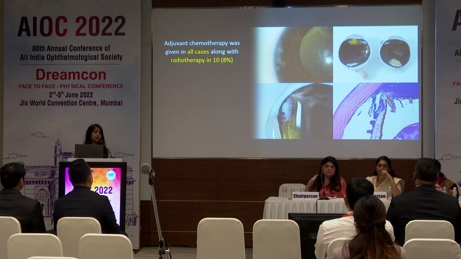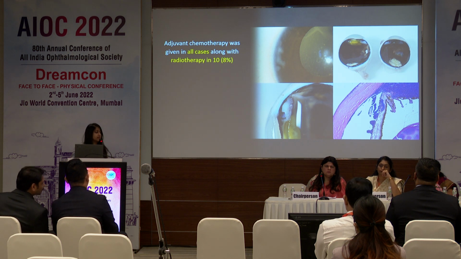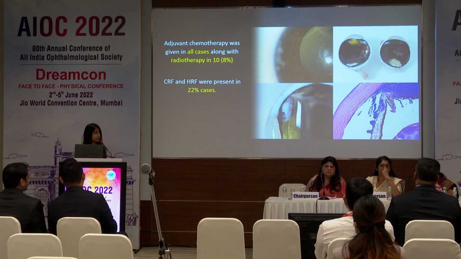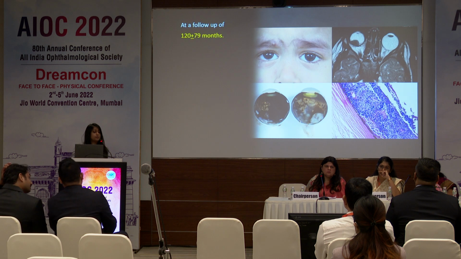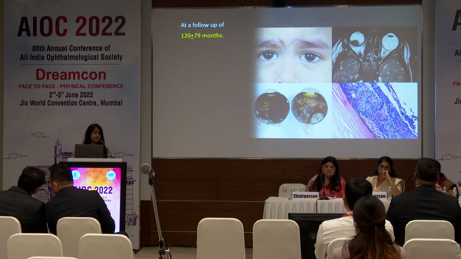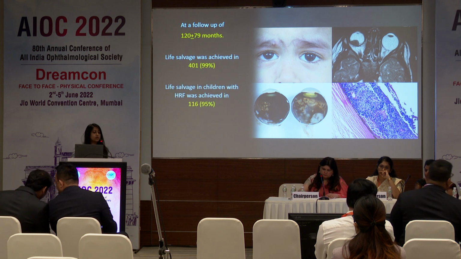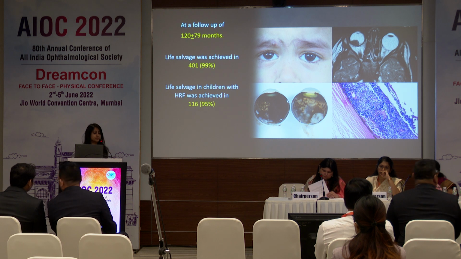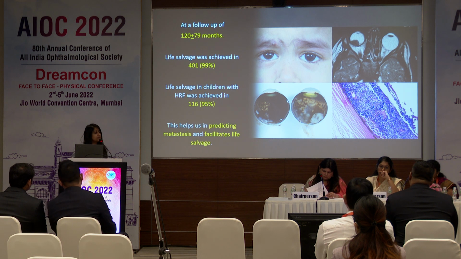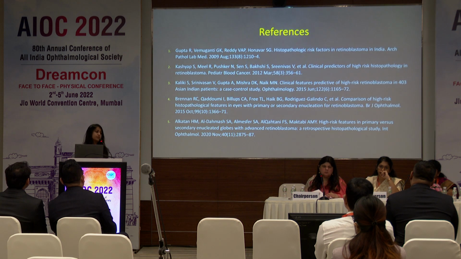So to conclude, adjuvant chemotherapy was given in all, radiotherapy was additionally given in 8% cases, and clinical and histopathological risk factors were common in 22% cases, and it is a correlation. At a follow-up of nearly 10 to 12 years, we have seen that life salvage was achieved in 99% cases, with 95% in the histopathological risk factor patients. So this does help in predicting metastasis and facilitating life salvage. That's the correlation we wanted to establish, and these are our references.